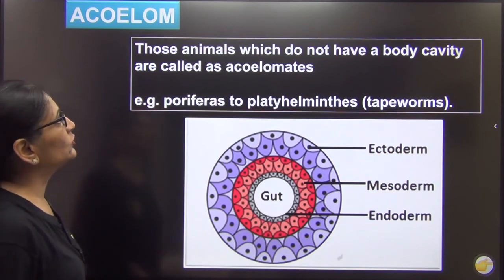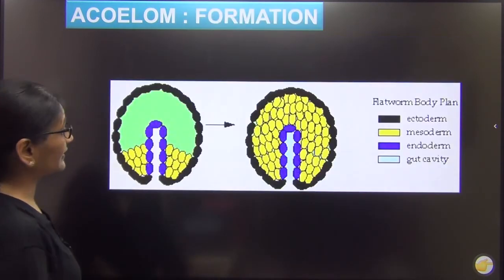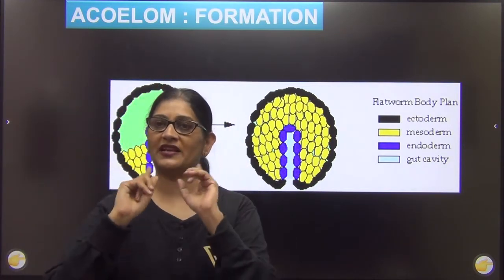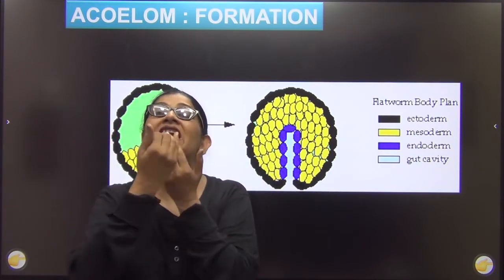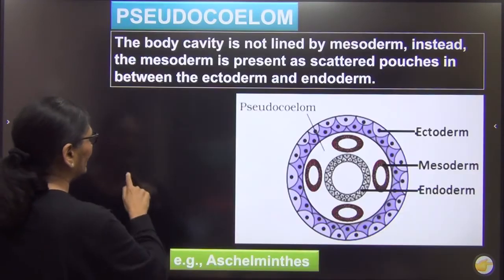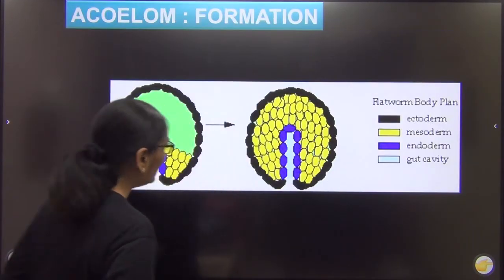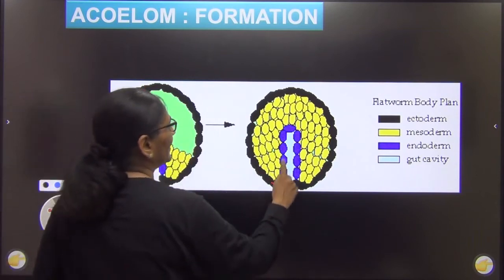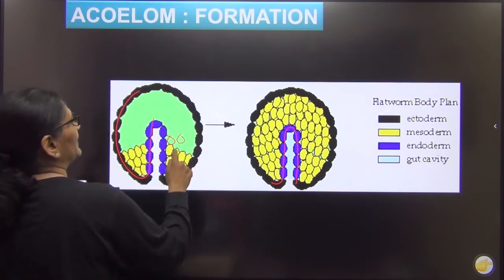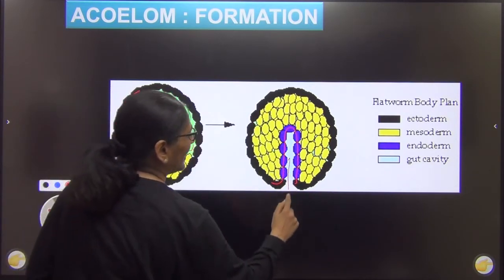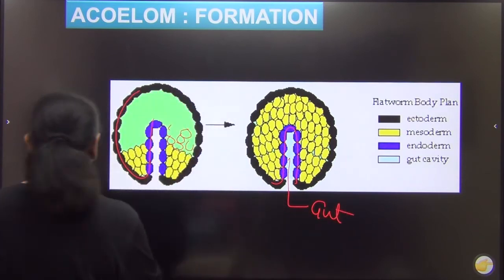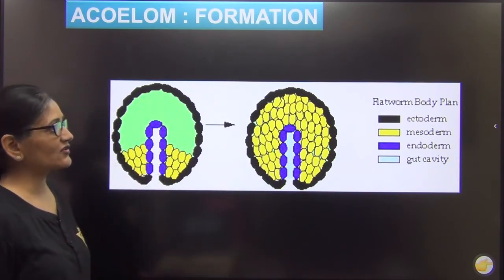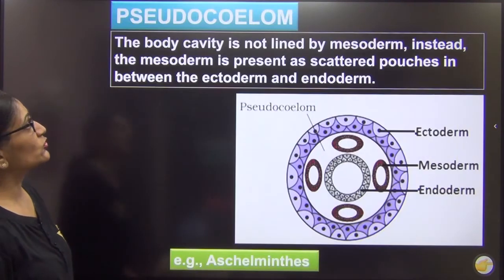Now next let us come to pseudocoelomates. अच्छा, how is it formed? Just it is showing. आपकी body में यहाँ से you are made up of 3 layers of cells: ectoderm, endoderm, mesoderm. The outer layer, this is your ectoderm, went inside. It formed the endoderm, and the space between that is filled up with mesoderm. So it is completely packed, and there is only one cavity called as gut. So this is called as acoelom. So you can see the color combination as well. The central cavity is called as the gut.